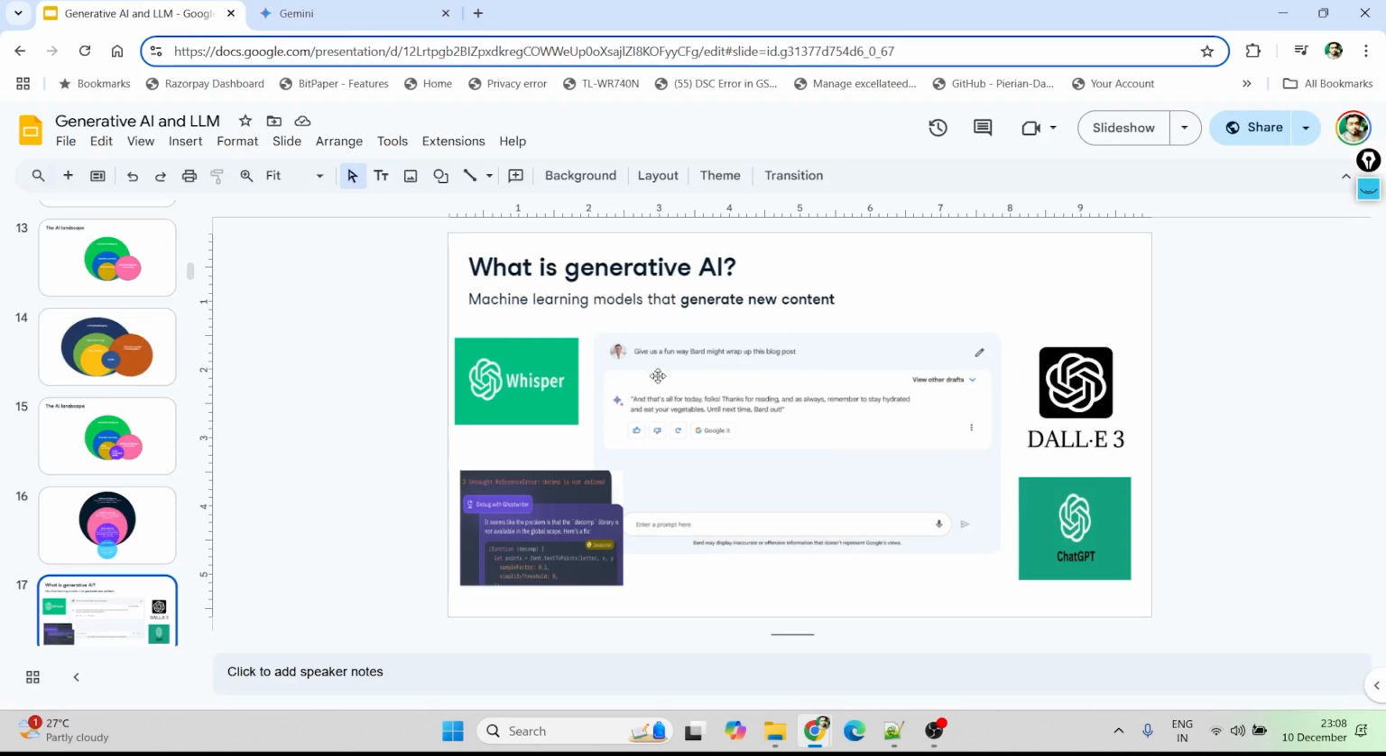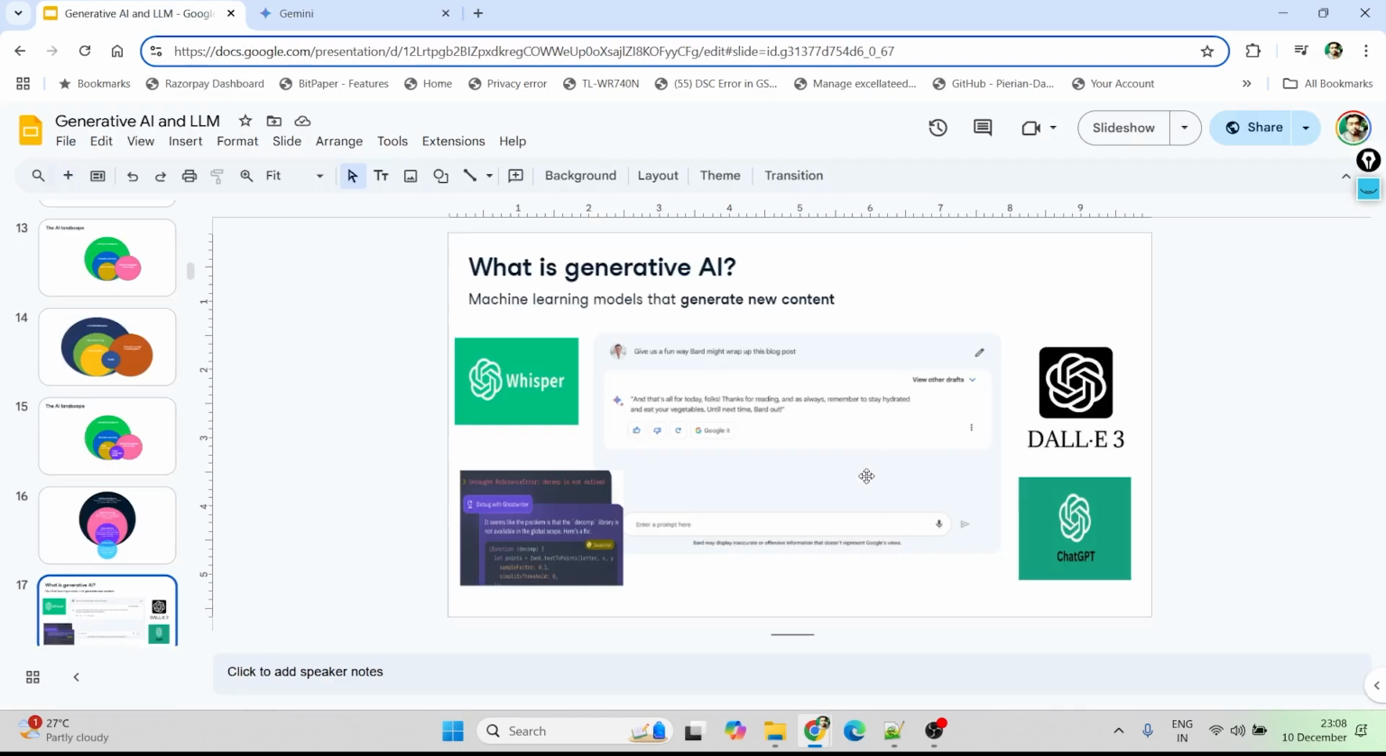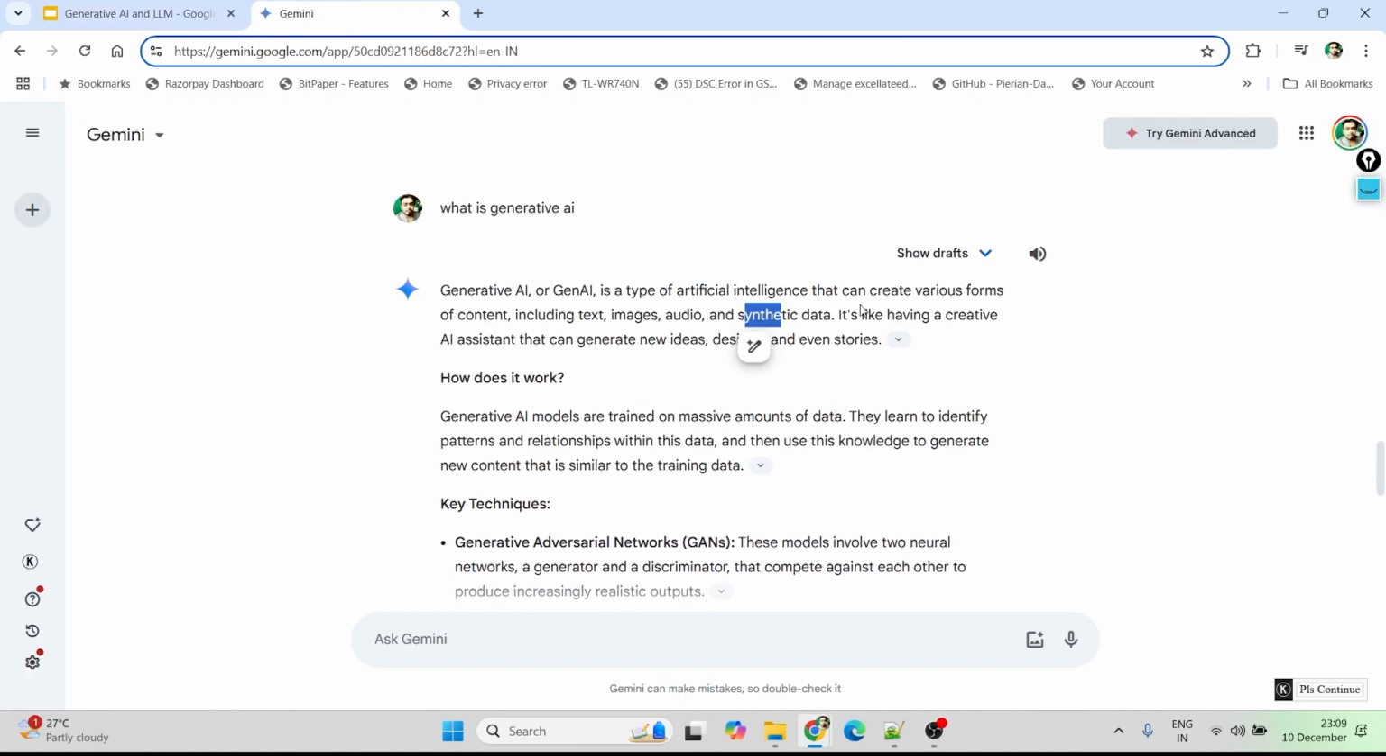It could be textual. Right now, whatever I'm generating here is textual data. But not only textual, it can also generate images, like Midjourney, and even some kind of audio. There are various applications. Wherever new content is being generated, those things come under generative AI concepts. You can see it's the same thing here: it can create various forms of content, including text, images, audio, even synthetic data. It's like having a creative AI assistant that can generate new ideas, designs, and even stories. So this is how we define generative AI.